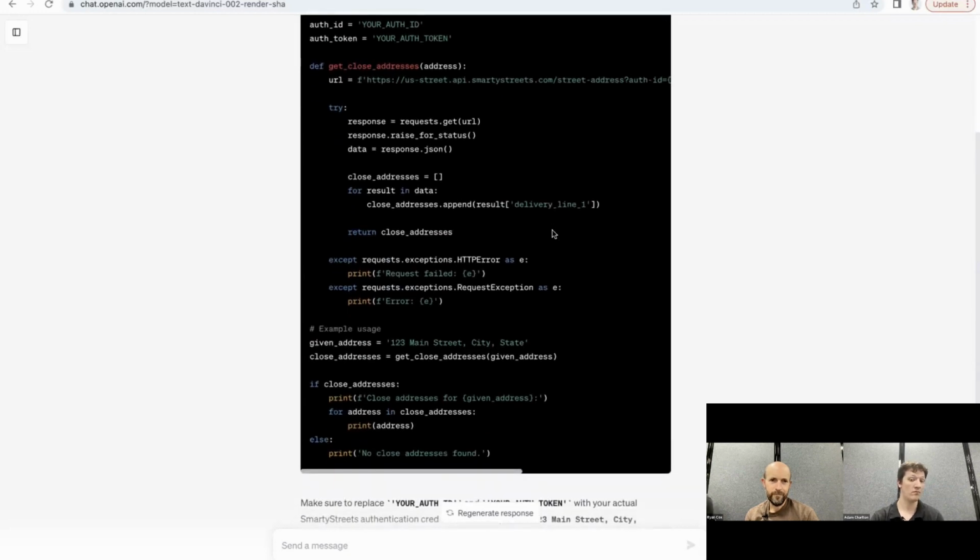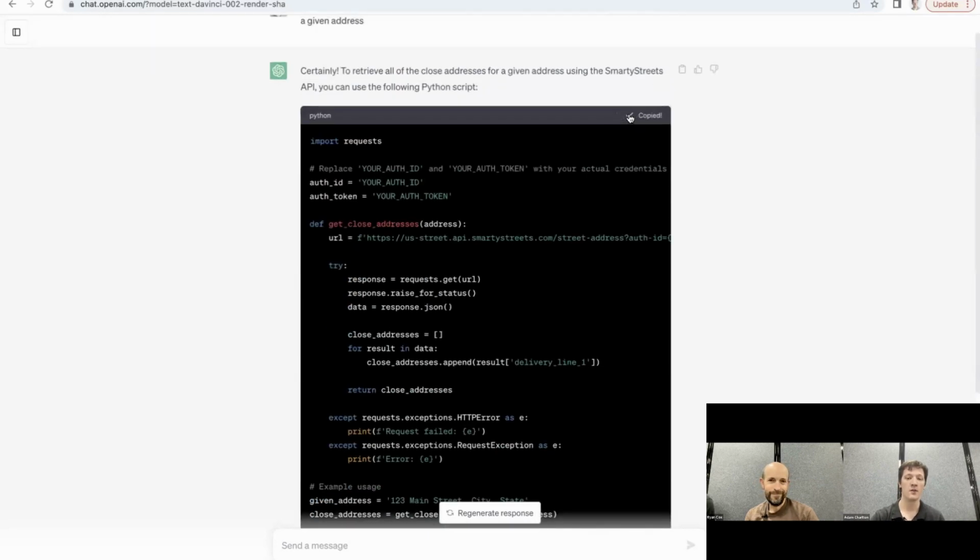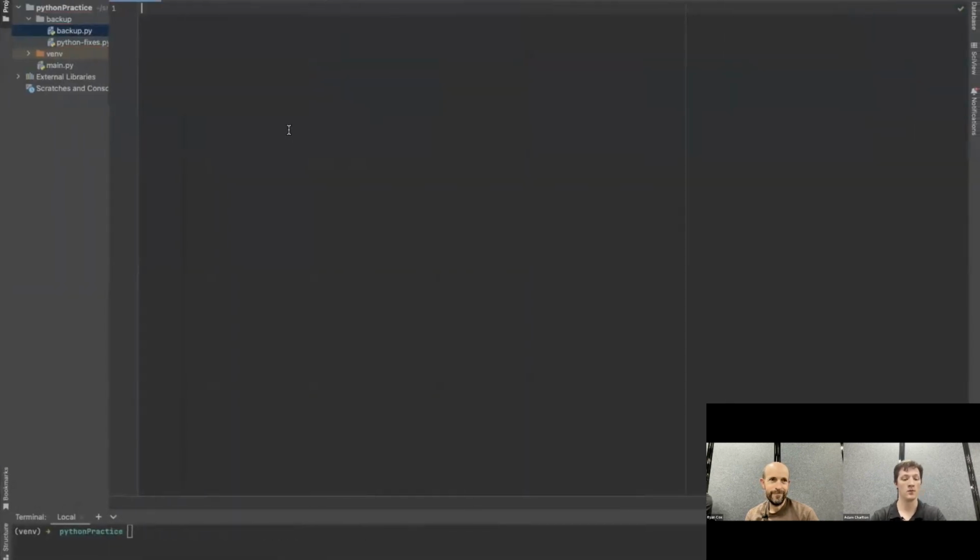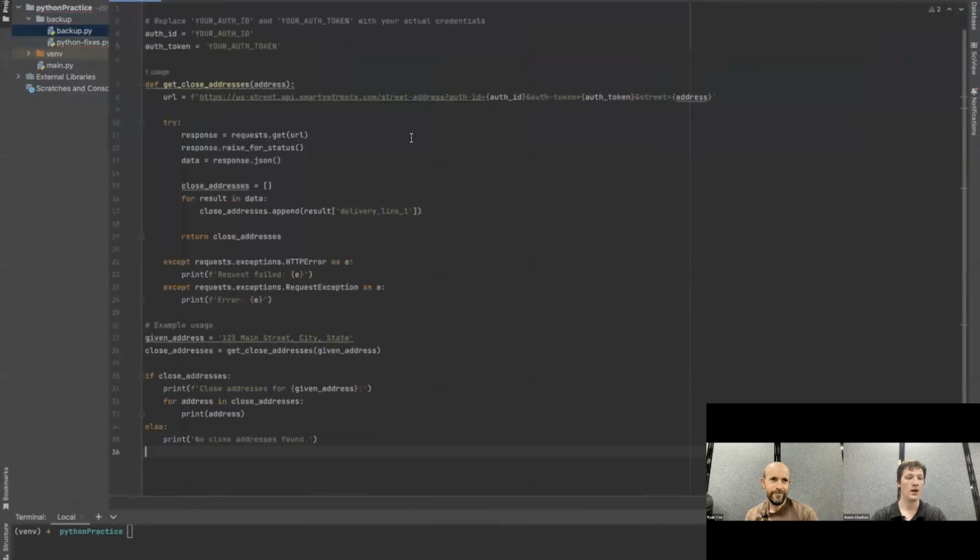However, I can tell you right now, just from knowledge of the product, this isn't going to work. So let's copy the code and paste it into our terminal so that we can see it working. Just for security, I'm not actually going to be pasting in my auth ID and auth token.